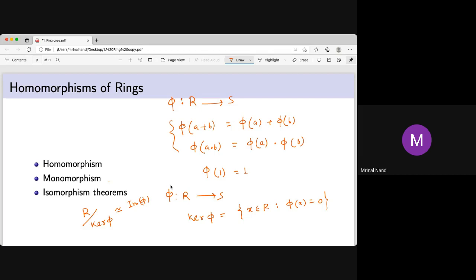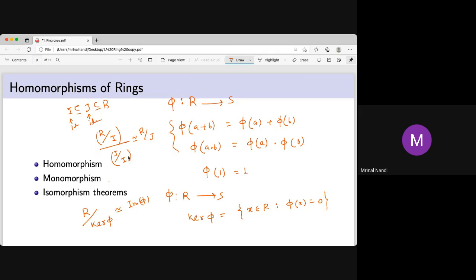There are several isomorphism theorems. Also the second isomorphism theorem: if I is in J, and J is an ideal and I is an ideal in J again, then R mod J, then if you take J mod I, this is isomorphic to R mod J. So that means you are first going to collapse all these elements of I to 0. Then all the elements of J are not going to 0. This is J mod I.